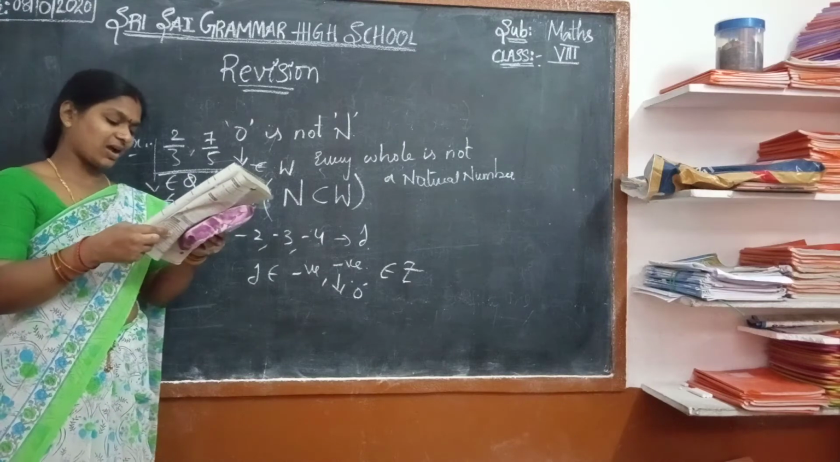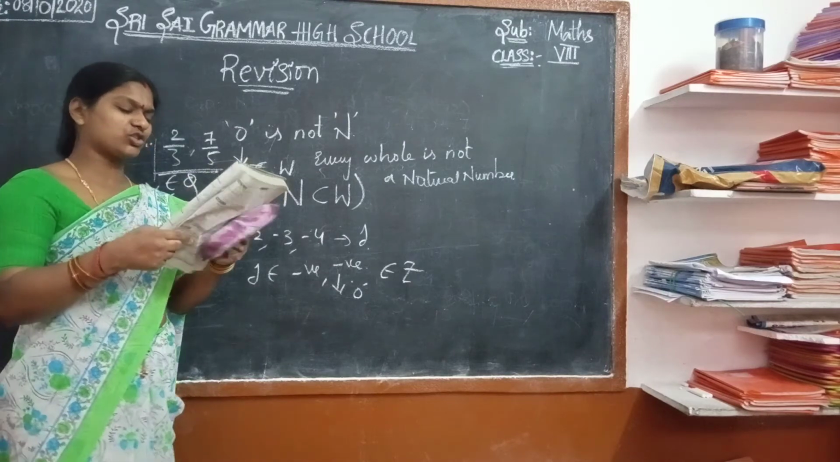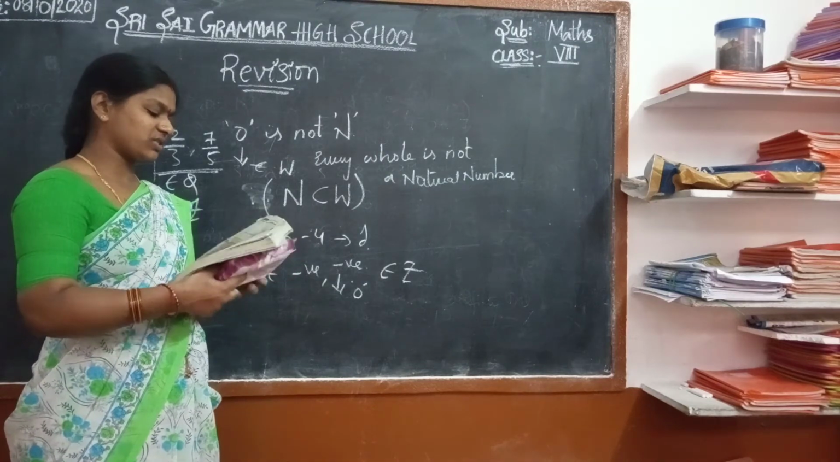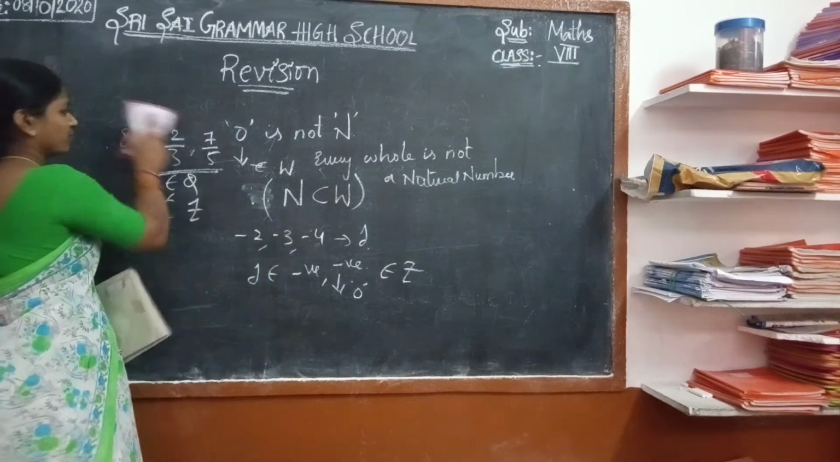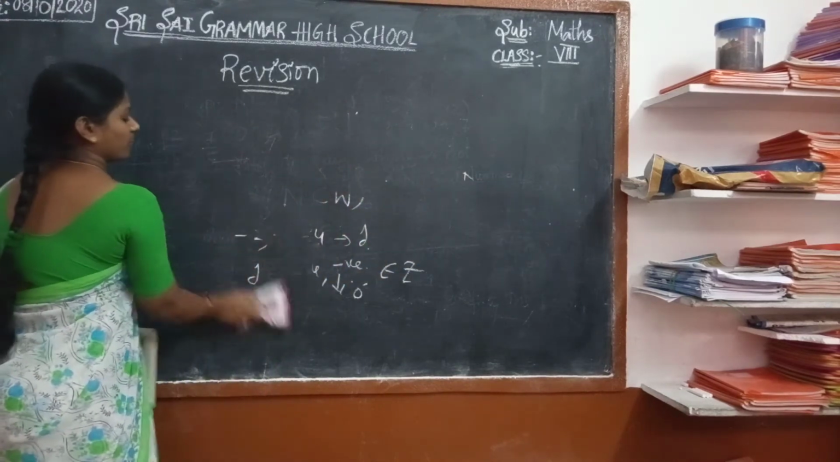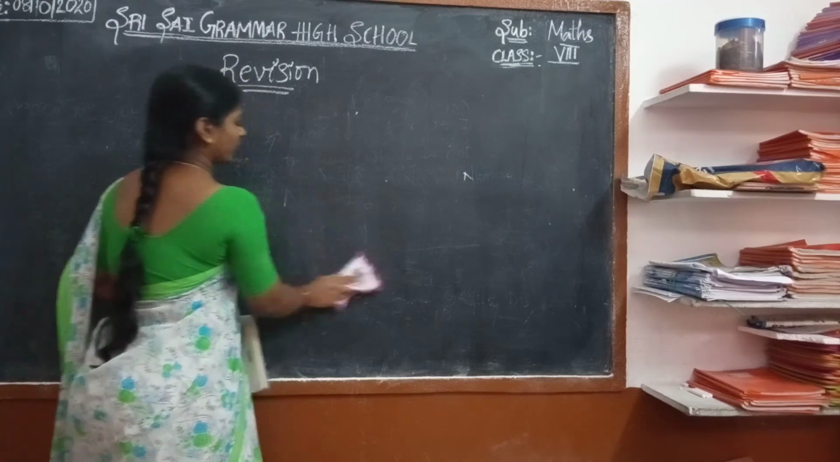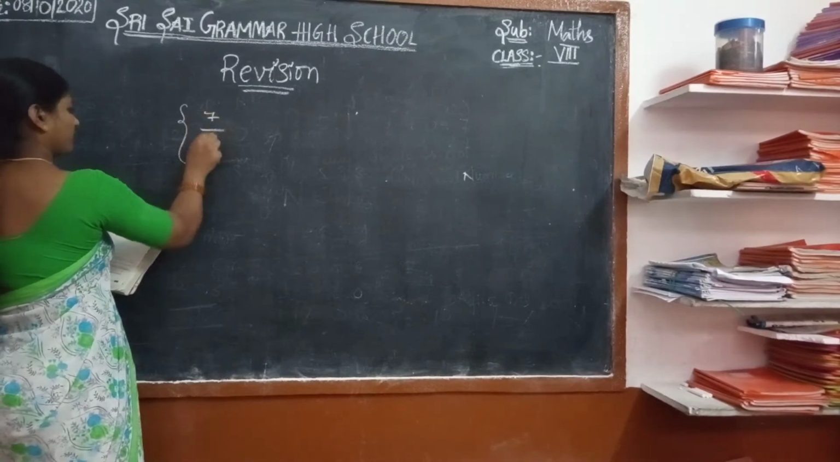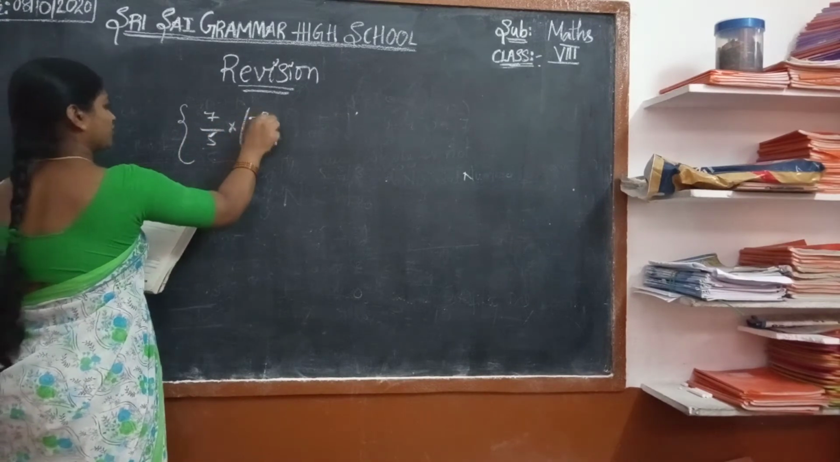Now the next question. Yesterday we discussed some distributive properties. Based on that, now find the distributive property: 7/5 under multiplication.